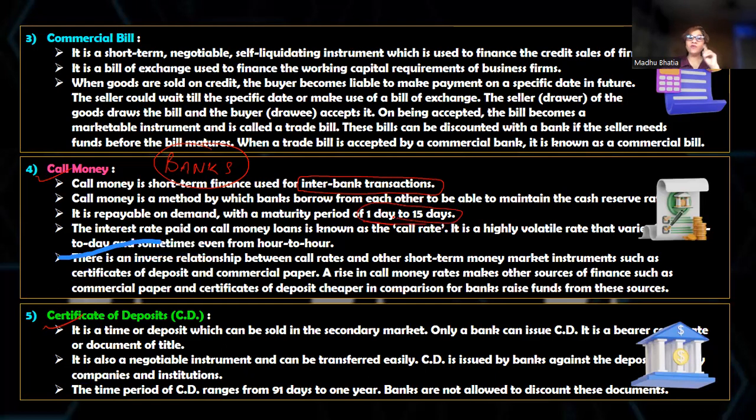You have to keep in mind that call money is not for 365 days. It is from a few hours or 1 day to a maximum of 15 days. The return or the interest on call money is called the call rate and it is highly volatile in nature. It keeps on changing from hour to hour. It is that volatile. So we say it's highly volatile and changes from hour to hour.